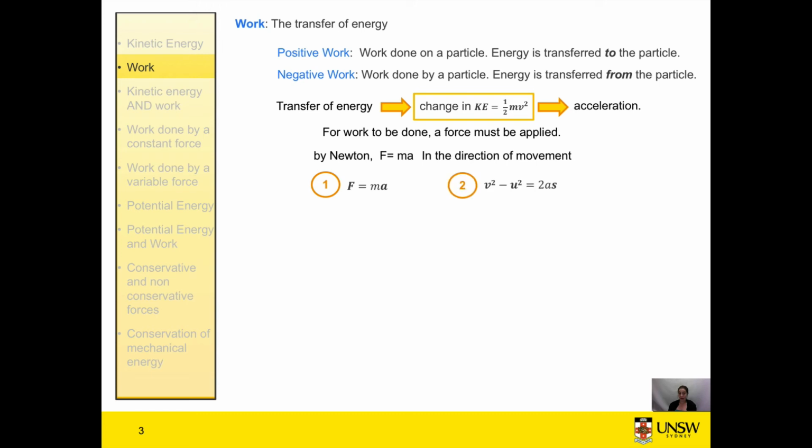And by our laws of motion, we know that we can write the acceleration, under a constant acceleration, as v squared minus u squared over 2s. We're looking for an expression that gives us the change in the kinetic energy, or the transfer of energy. If we combine these two equations, we can see that if we multiply the force by the displacement of our object, we get our change in kinetic energy.